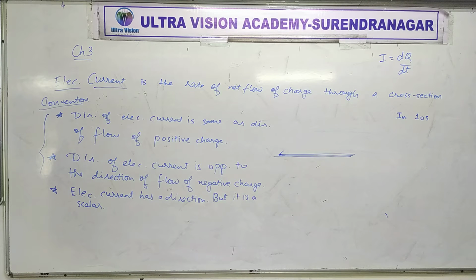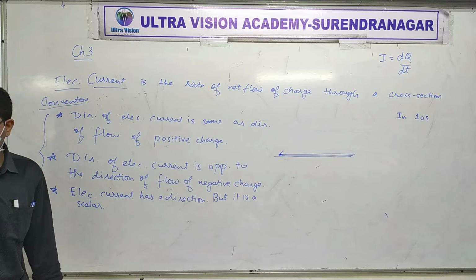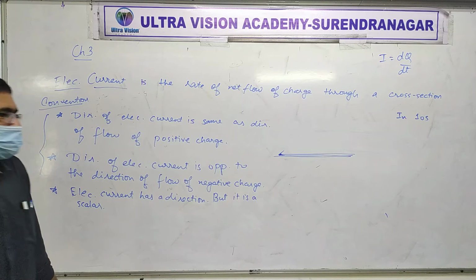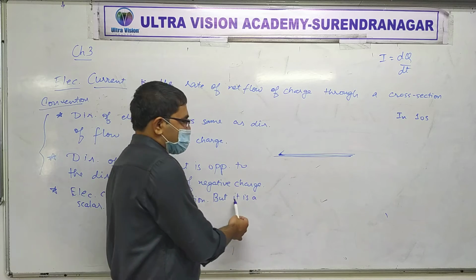Okay, at least you know there's definitely some confusion about it if you go to higher level physics, whether current is a scalar or vector. Some authors consider current to be scalar. Very few consider it to be a vector, right? It can be done like that also, nothing wrong with current as a vector, but at our level we really don't need to worry about it. Okay, so for us current is a scalar.